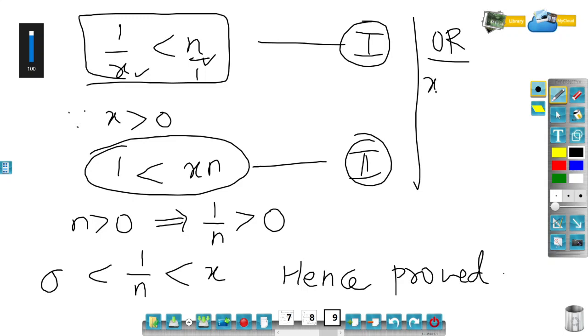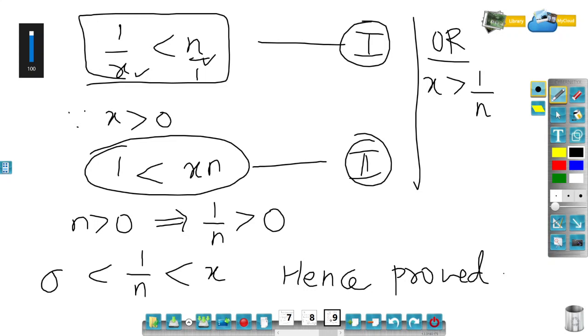So here x will be greater than 1 by n. So this is also allowed, but you should make sure that when you are taking a reciprocal, the number should be non-zero. And when you are taking a reciprocal, the inequality less than becomes greater than. So here also it gets proved. So anyway, you can do any one of these. This is a quick consequence of the Archimedean property.